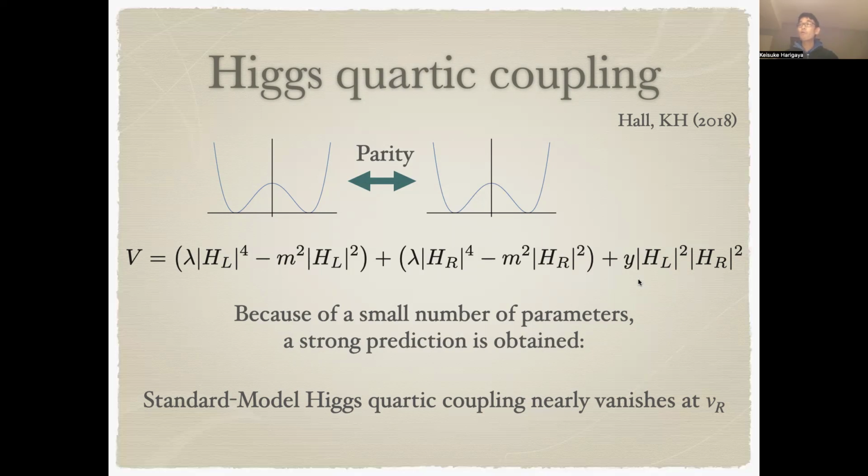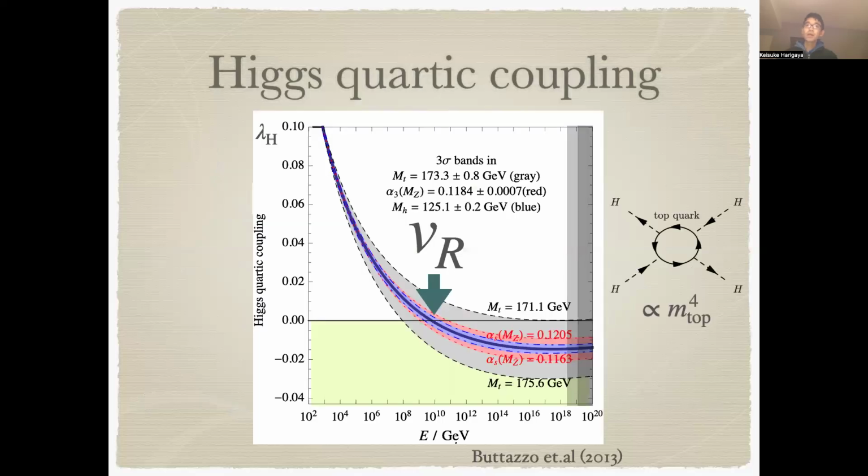In particular, with a little computation, one can show that the Standard Model Higgs quartic coupling in the low energy effective field theory after parity symmetry breaking nearly vanishes at the parity symmetry breaking scale. So this is a theoretical prediction on the Higgs quartic coupling and its energy dependence. The x-axis is the energy and the y-axis is the Higgs quartic coupling in the Standard Model.